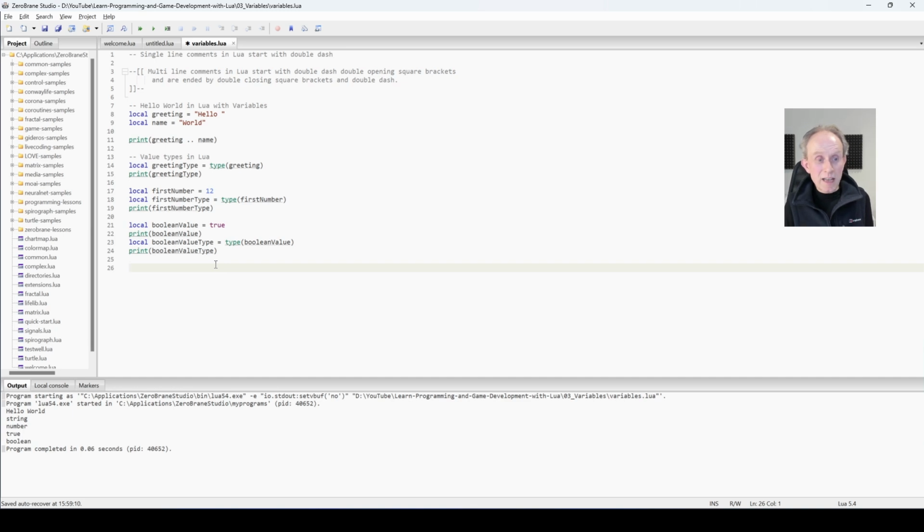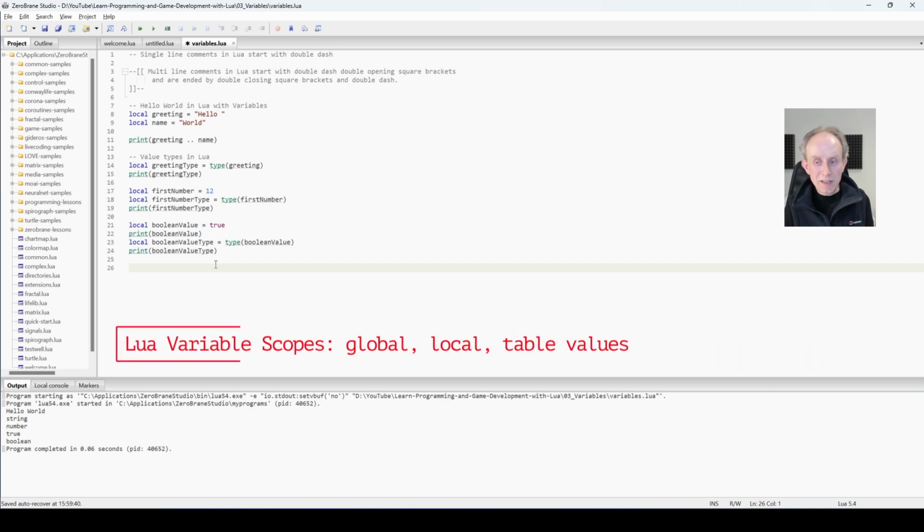Now I want to talk about scope. The scope of a variable defines where that variable may be used. And so far we've been using local variables. These variables are local to this file. Now in Lua there are 3 possible scopes. Variables can be global, so they can be used everywhere. They can be local, as we've seen here, local to a file or code block, or they can be table values. For now we're just going to talk about global and local because tables in Lua are a whole topic in their own right and deserve their own tutorial.